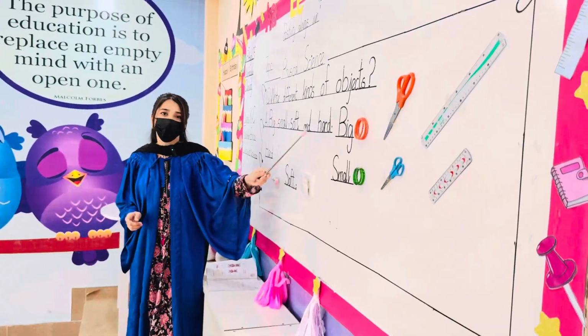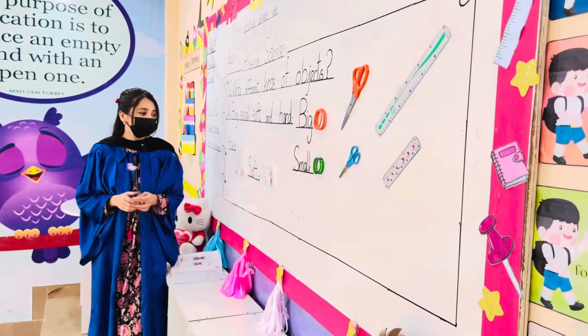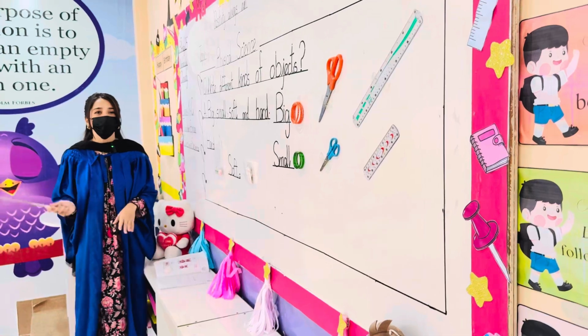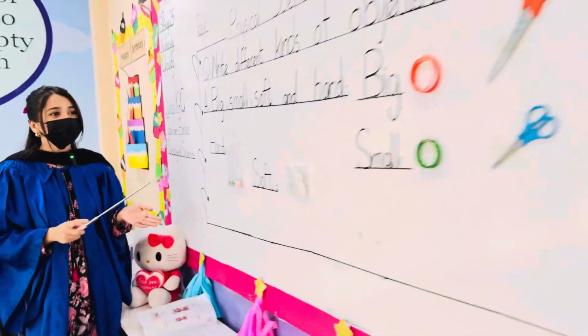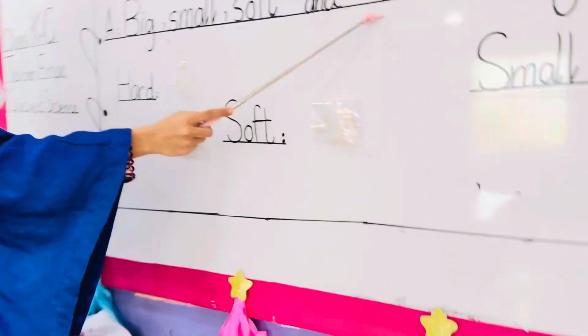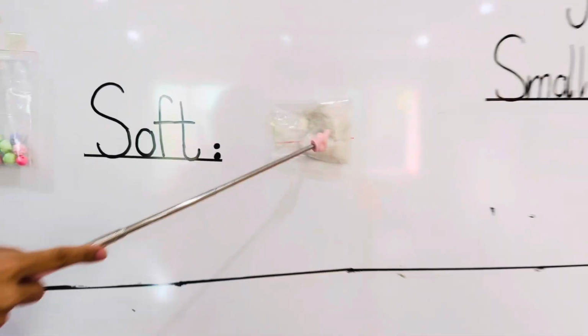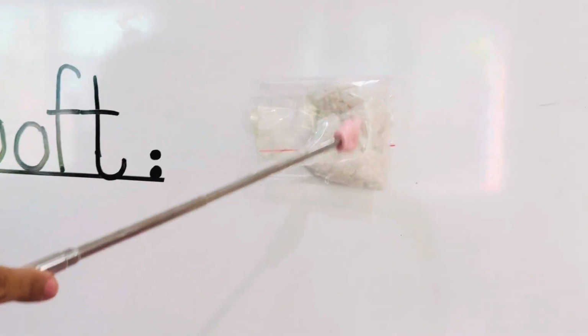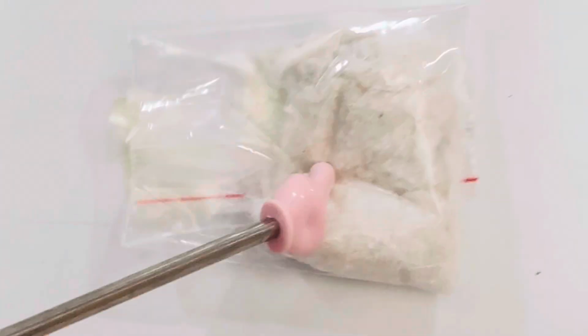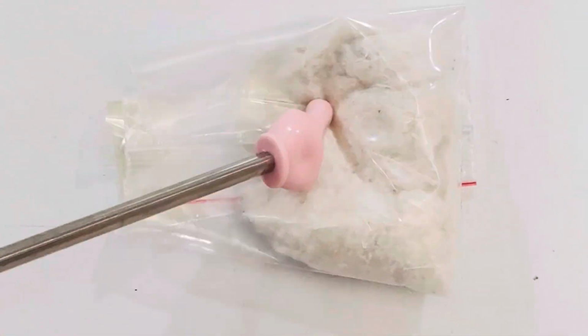So here we have discussed the two types of objects. Let's just move towards the next two types. These are soft and hard. So here I have this cotton. This is very soft. We can just touch it. See? It's so squishy. So this is soft.